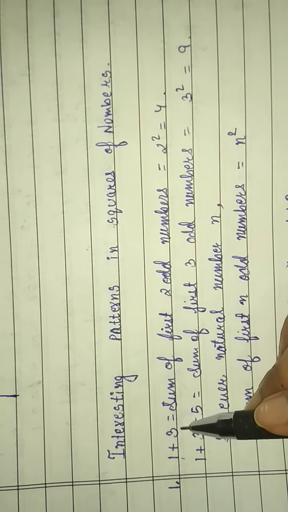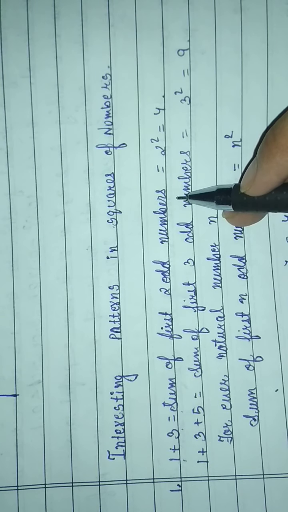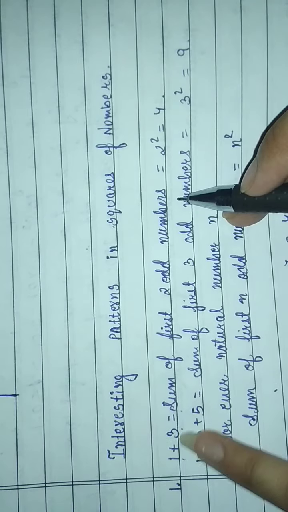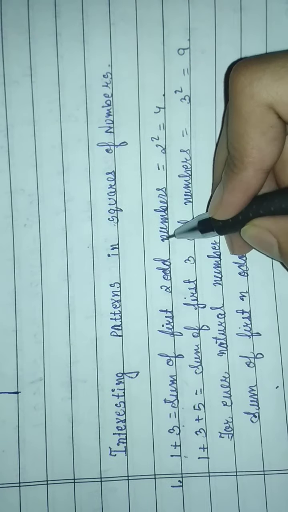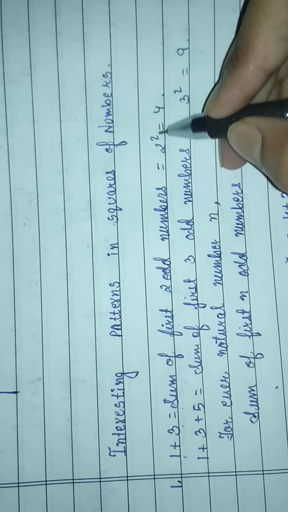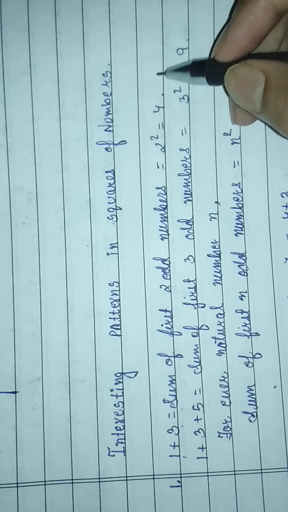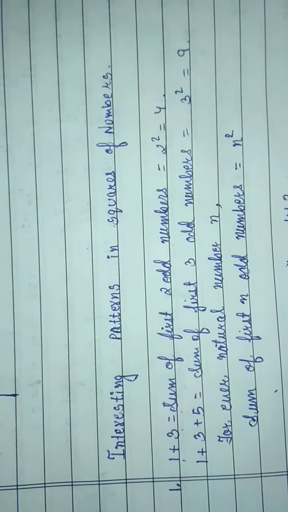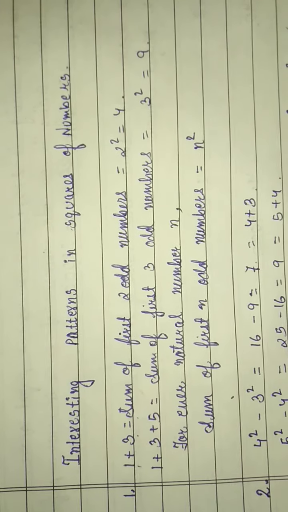1 plus 3 equals the sum of the first two odd numbers. Am I right? The first two odd numbers are 1 and 3. So 1 plus 3 equals 4. So the sum of the first two odd numbers equals 2 to the power 2, which means 2 to the power 2 equals 4. Is this interesting? You will find it more interesting if you see more.